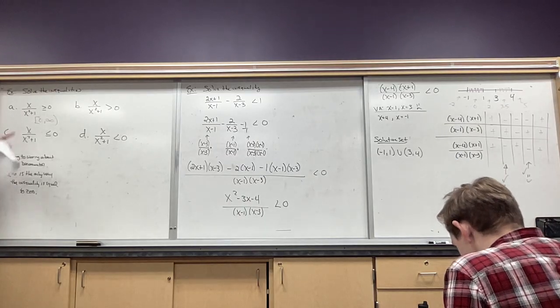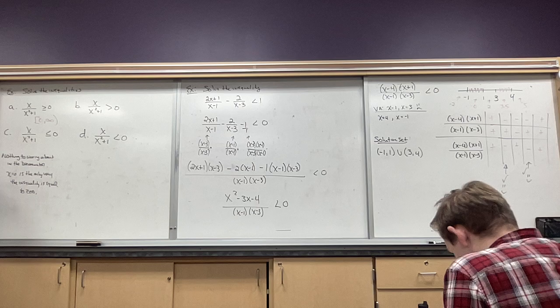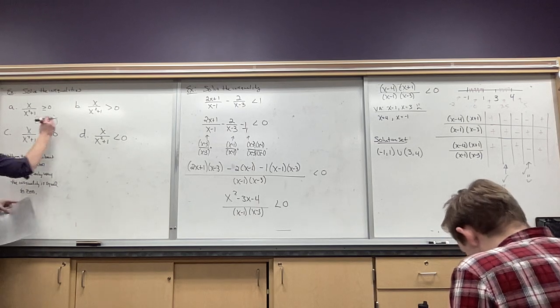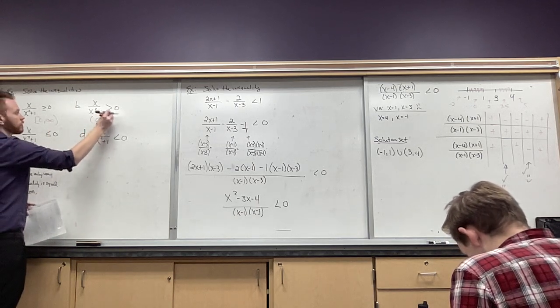Now for part B, it's like this guy. The only difference is they just say, hey, don't include the number that makes it 0. So I'm going to rewrite this just with parentheses. So 0 to infinity.